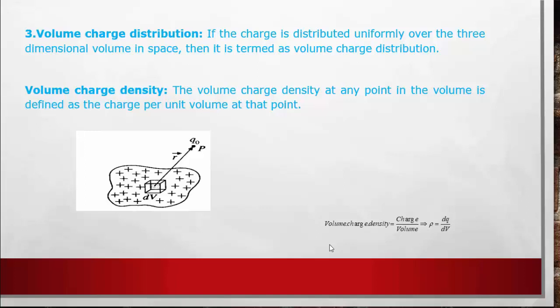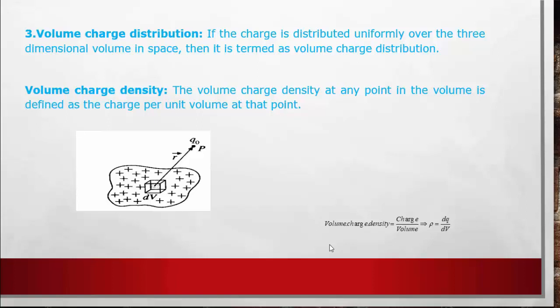Linear charge density is denoted by the symbol lambda, and its SI unit is coulomb per meter. Surface charge density is denoted by the symbol sigma, and its SI unit is coulomb per meter square.